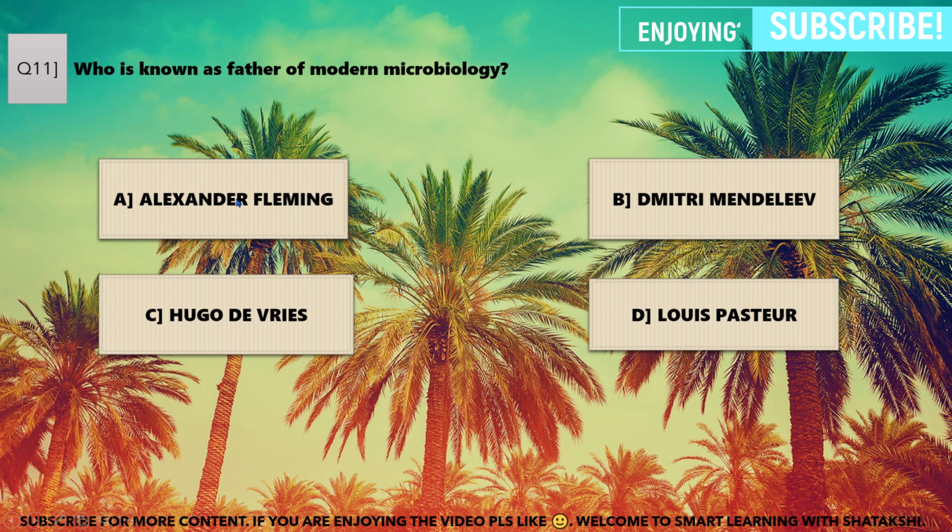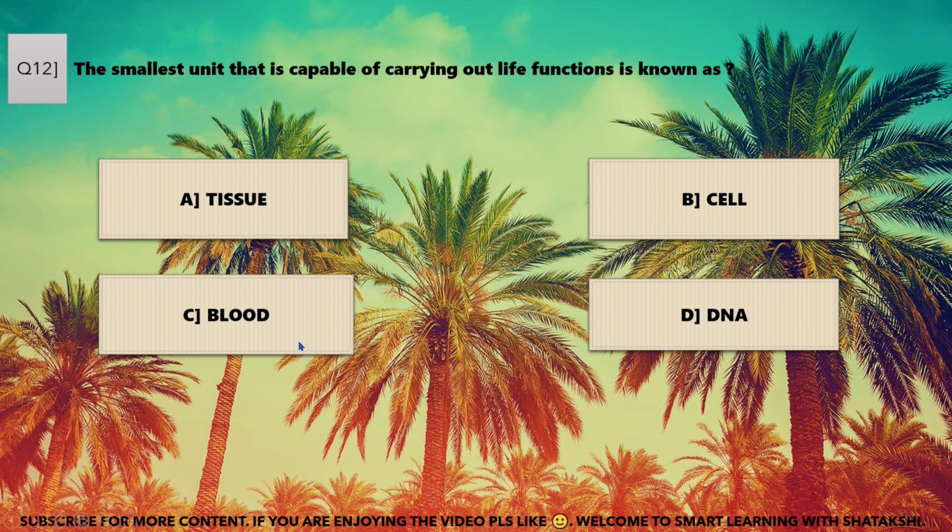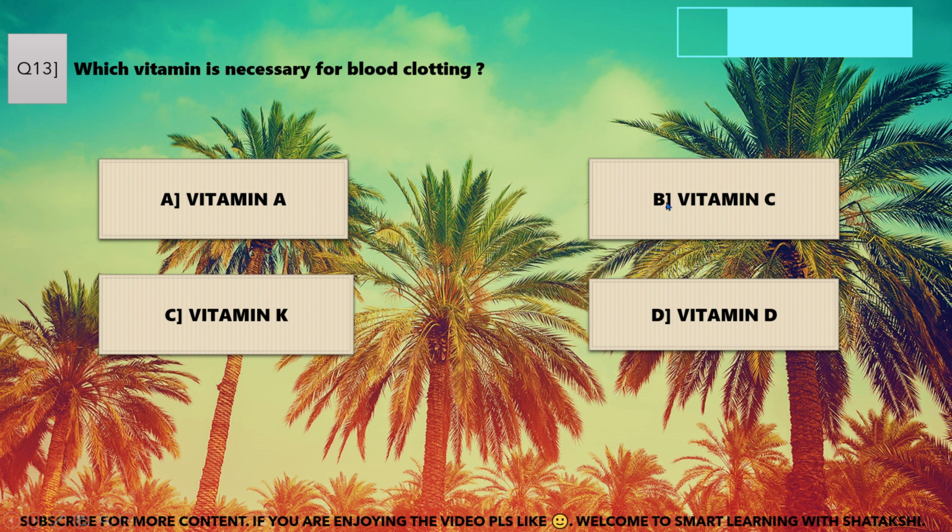The smallest unit that is capable of carrying out life function is known as tissue, cell, blood, DNA. B. Cell is the correct answer. Which vitamin is necessary for blood clotting? Vitamin A, vitamin C, vitamin K, vitamin D. Vitamin K is the correct answer.